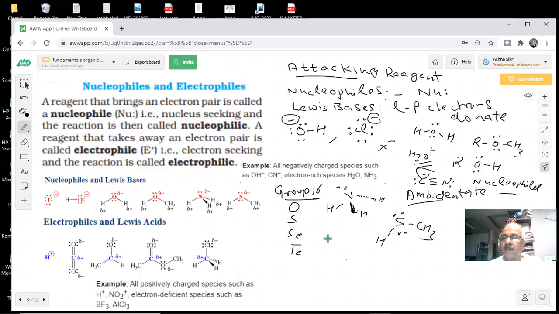We should be able to draw the Lewis structure, students. I told you it will help us a lot in learning organic chemistry. Once we start writing all this, we know how the reaction will proceed, because they are going to act as an attacking reagent. What type of attacking reagent are we talking about? Nucleophiles. See how many examples we have been able to do. Now I am coming to the electrophiles, students.